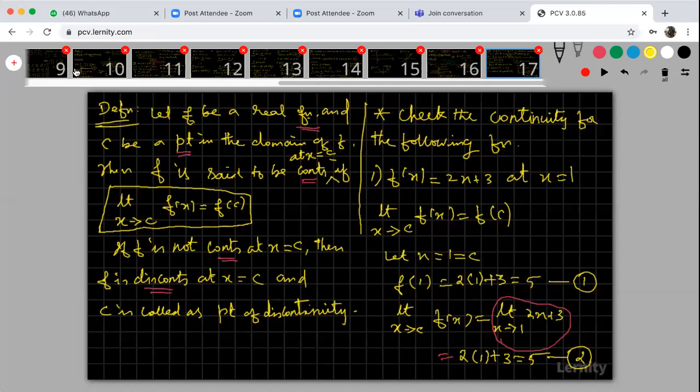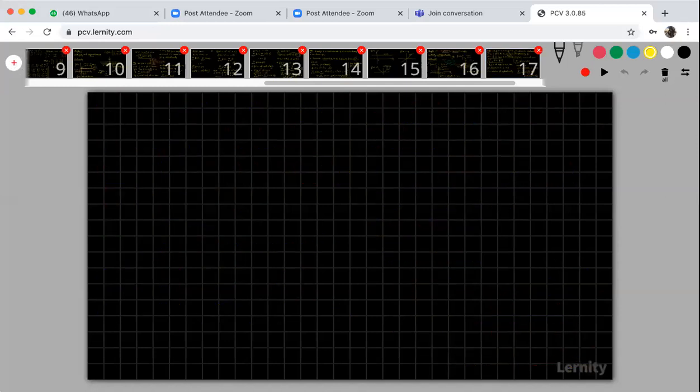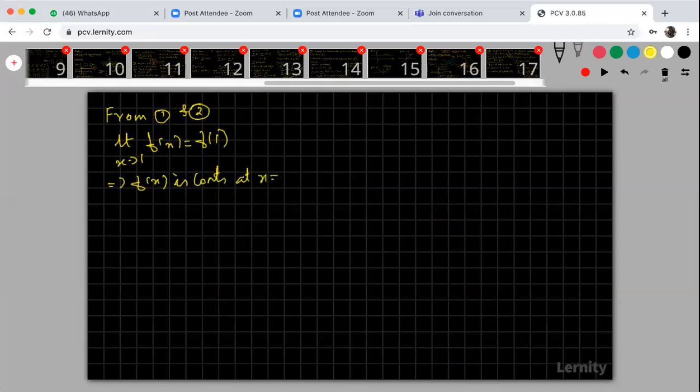So from 1 and 2, the limit as x tends to 1 of f of x and f of 1 both have the same value, which implies my f of x is continuous at x equal to 1.